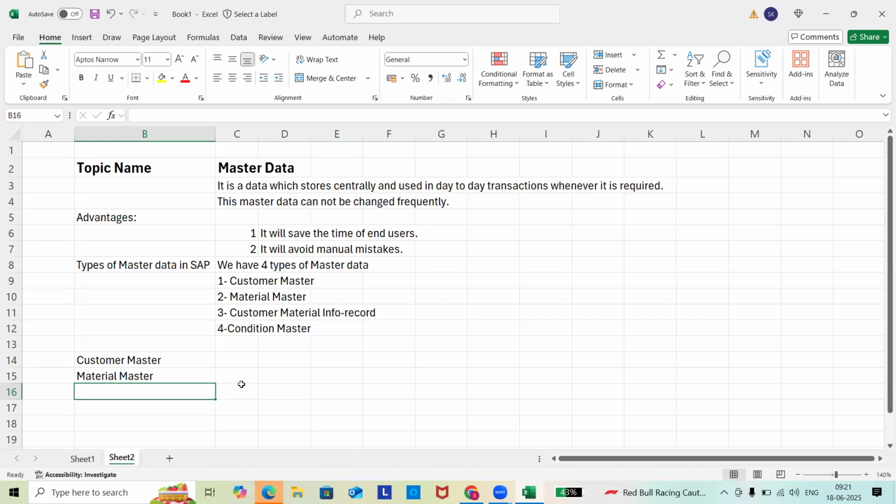Just to understand, why are we assigning our material code with the customer's material code?